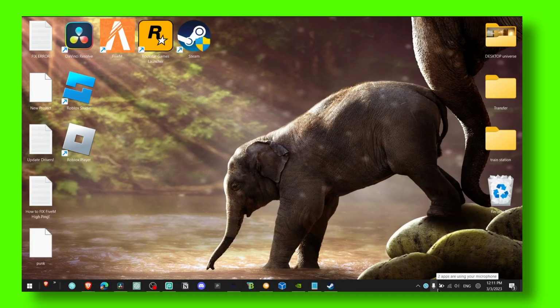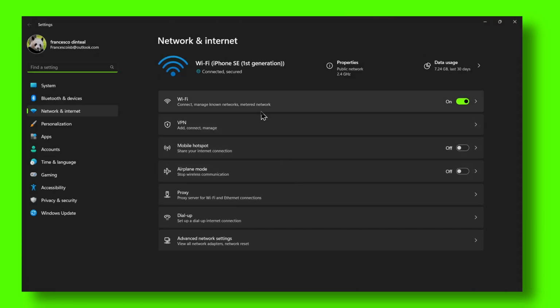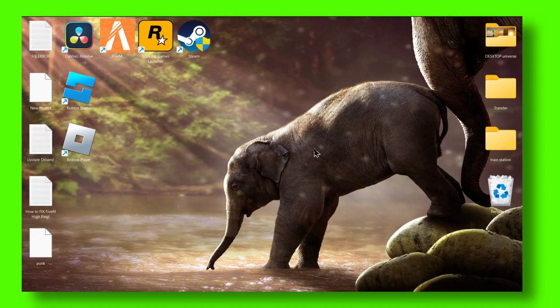Another way is just to change your internet connection. As you can see here, now I have a hotspot from an old phone that I have around my house, and I just use the hotspot from the phone. But you can also use your cable connection. I'm sure it's much faster if you use a cable connection.